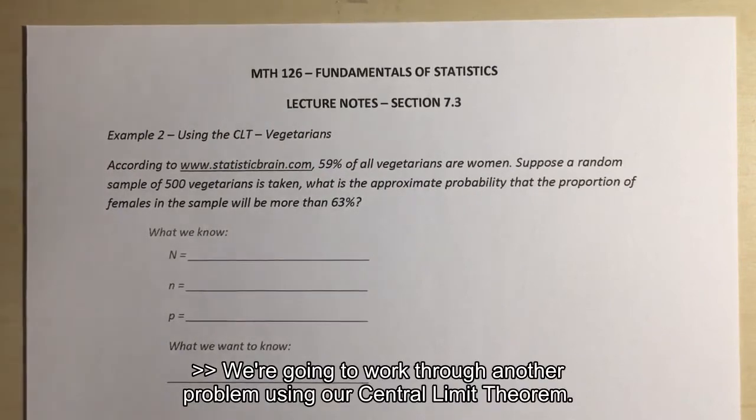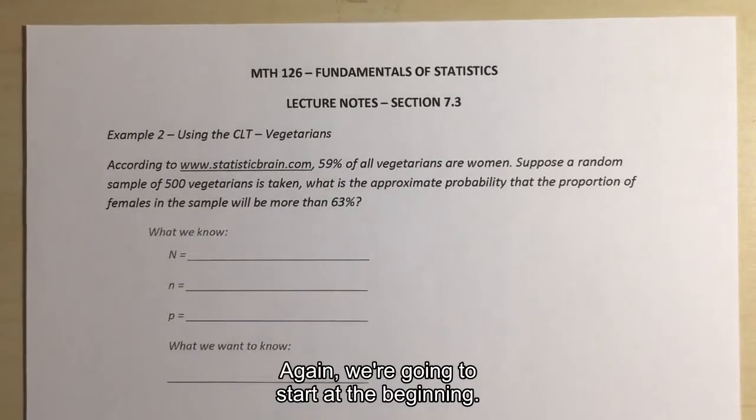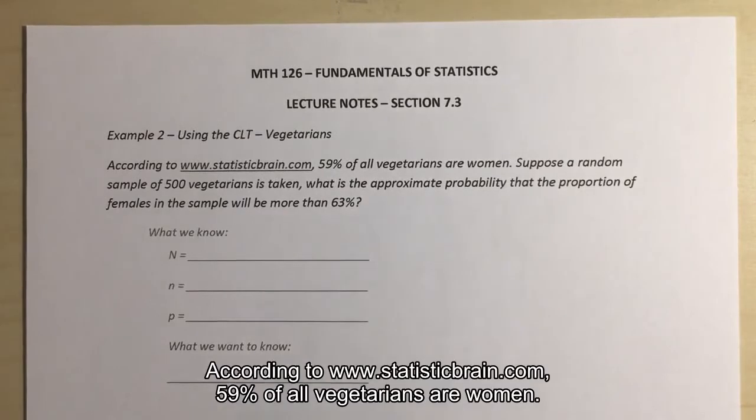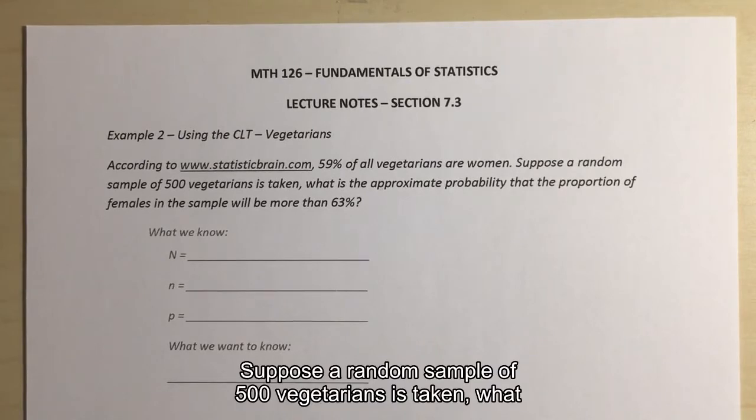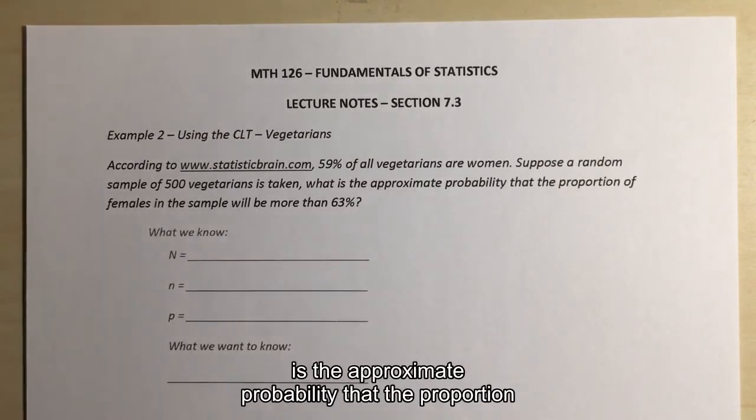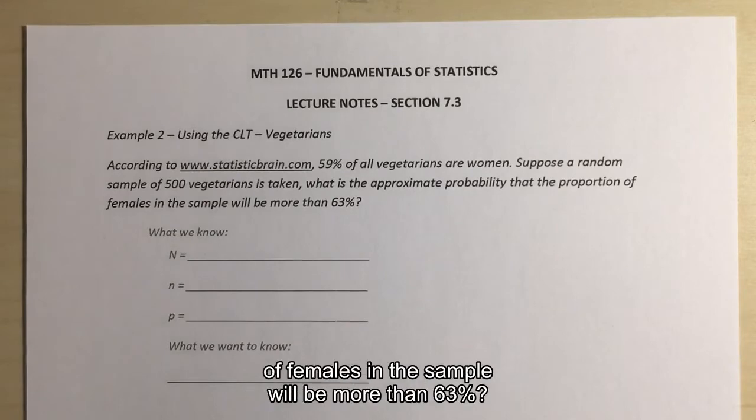Alright, so we're going to work through another problem using our central limit theorem. Again, we're going to start at the beginning. According to www.statisticbrain.com, 59% of all vegetarians are women. Suppose a random sample of 500 vegetarians is taken. What is the approximate probability that the proportion of females in the sample will be more than 63%?